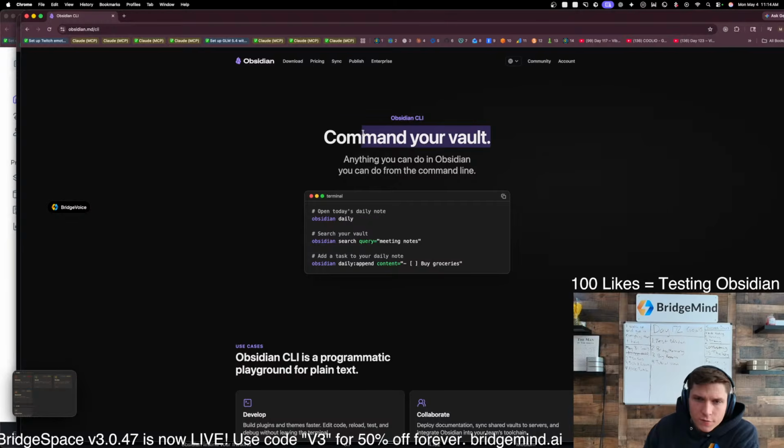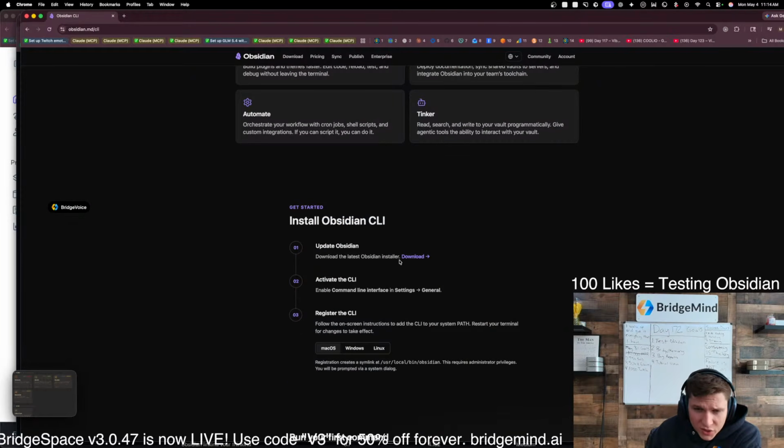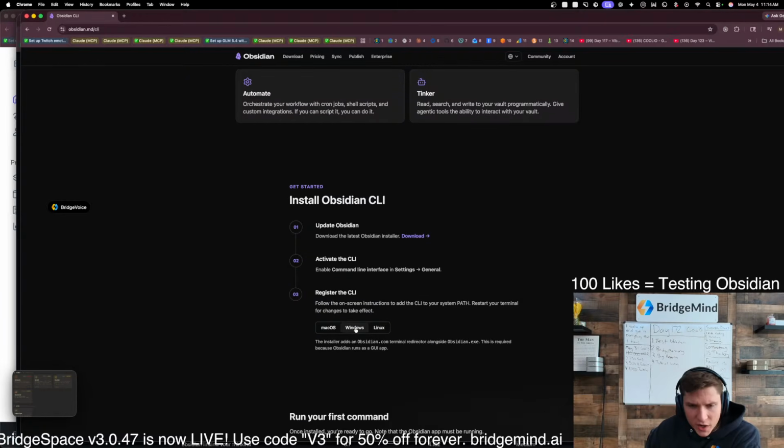So command your vault. Anything you can do in Obsidian, you can do from the command line. Okay, so do you see this? It says Obsidian CLI is a programmatic playground for plain text. So you download this, you activate the CLI, and then you can register the CLI. Do you guys want to test this out? Obsidian will boost you 100%. Wow, people in the chat are really talking it up for sure.